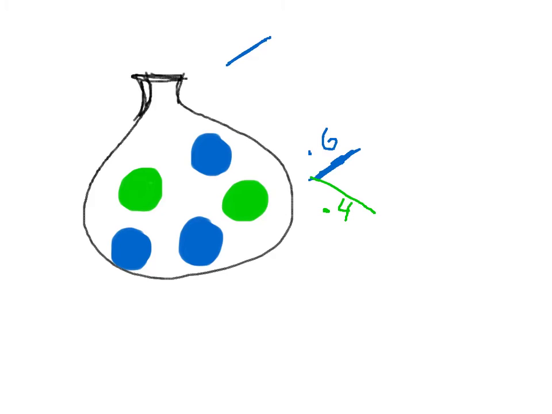You'll notice that these probabilities always add up to 100%. If we pick a blue on the first, this is now called a dependent probability. Don't forget that vocabulary, because it depends on what we choose the first time. If we choose a blue and then another blue, the probability of that is going to be, well, let's see, if we've chosen a blue, now there's only 4 marbles left, and 2 of them are blue, so it's going to be a 0.5 probability.